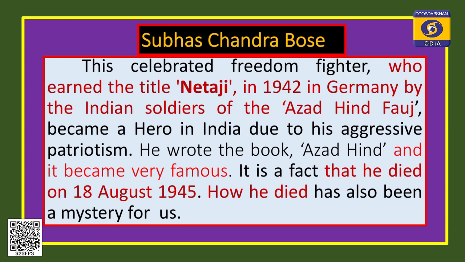So, this celebrated freedom fighter, you just see, then the red colored part begins with the relative pronoun WH word who, and again the last part, became a hero. That means, this celebrated freedom fighter became a hero in India due to his aggressive patriotism.